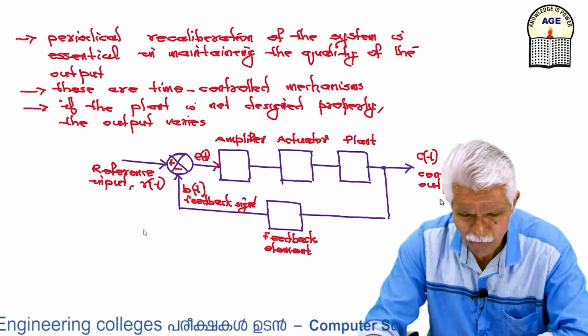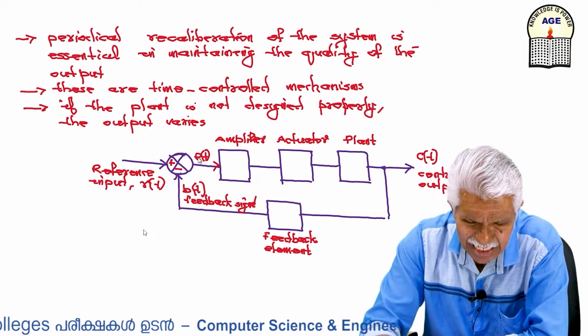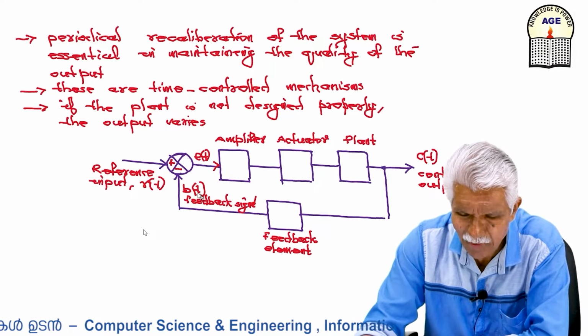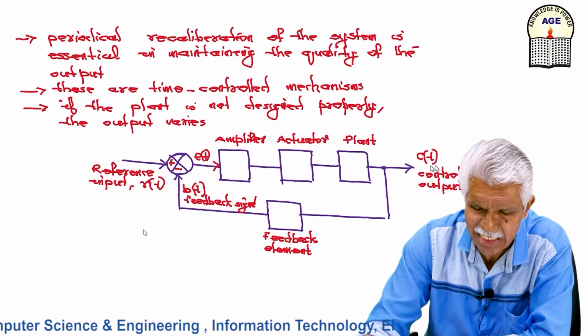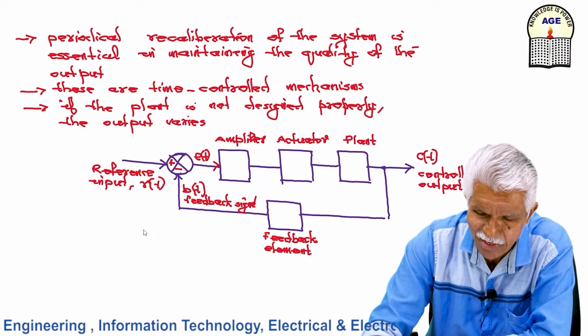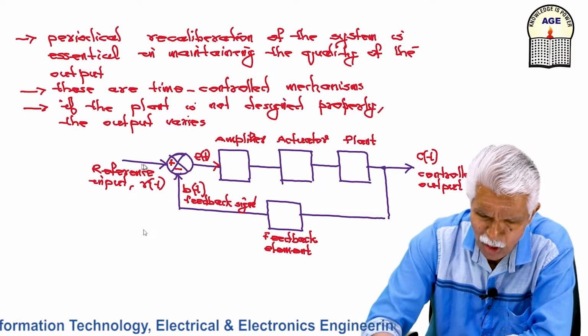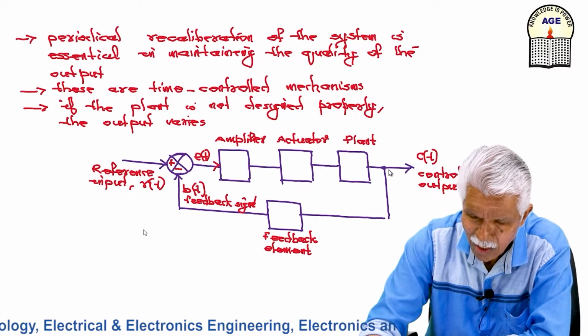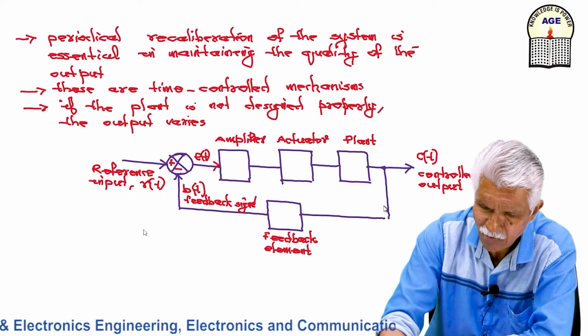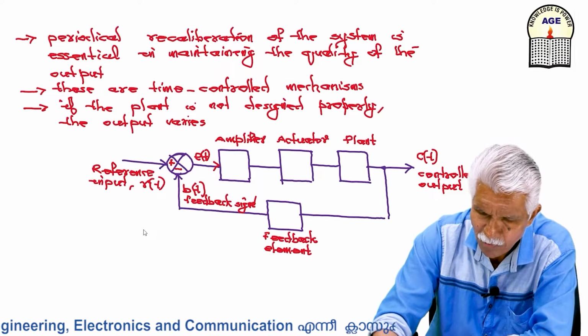So I have a reference input r(t), error signal e(t), feedback signal b(t), controlled signal c(t), and various elements in the feed forward path. This path is called the feed forward path, and this is the feedback path.